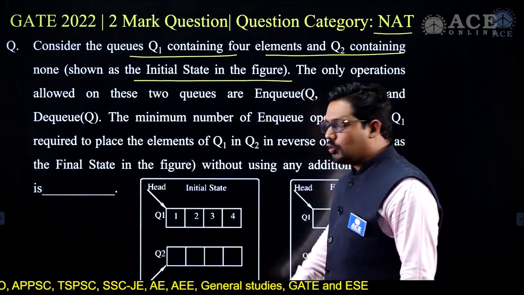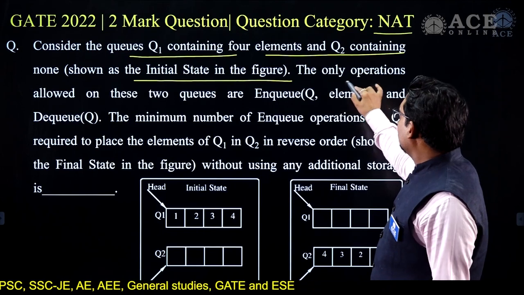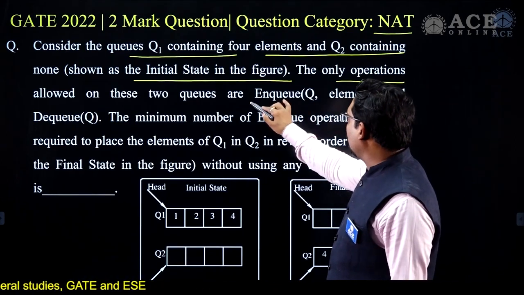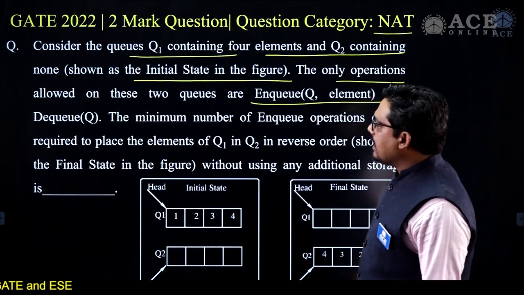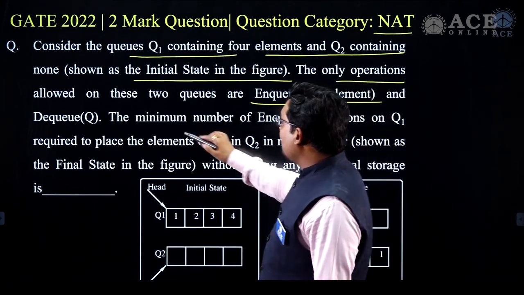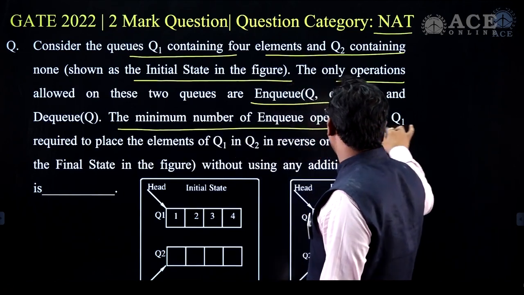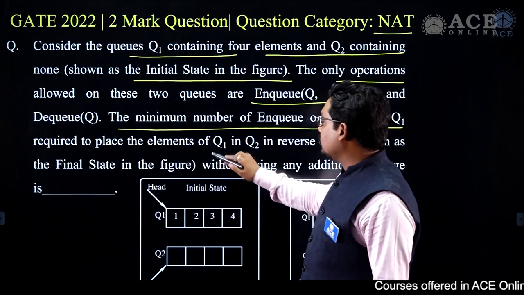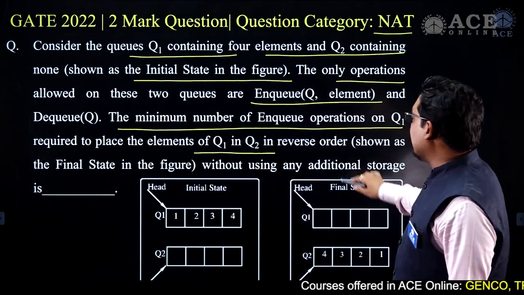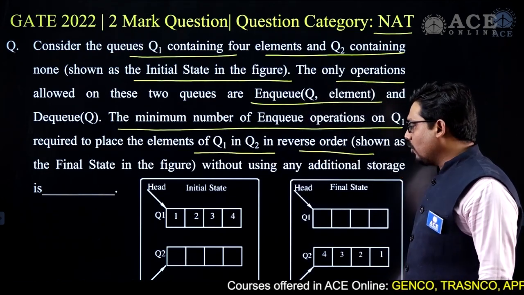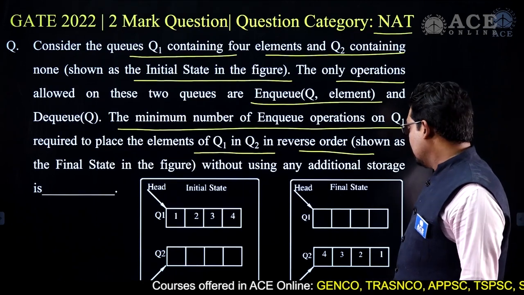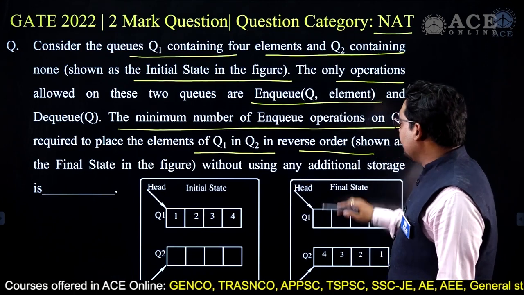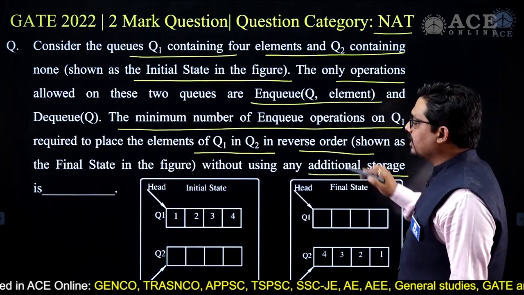The only operations allowed on these two queues are NQ (Q, element) and DQ. The minimum number of NQ operations on Q1 required to place the elements of Q1 in Q2 in reverse order, as shown in the final state of the figure, without using any additional storage, is?